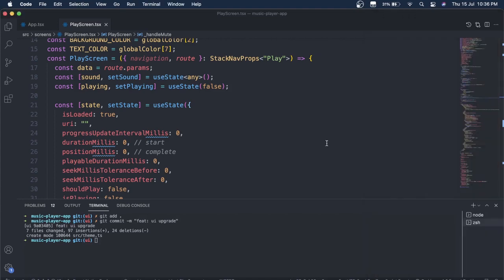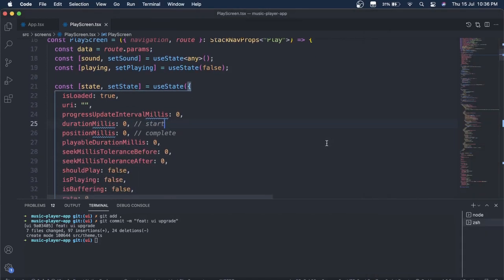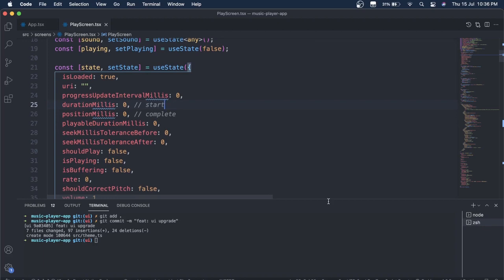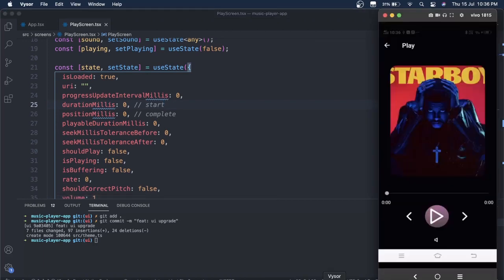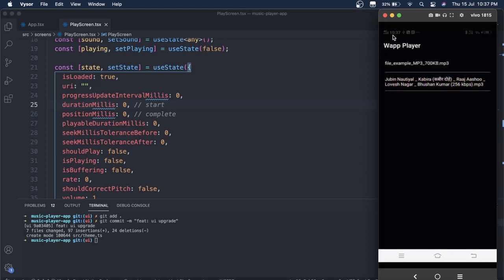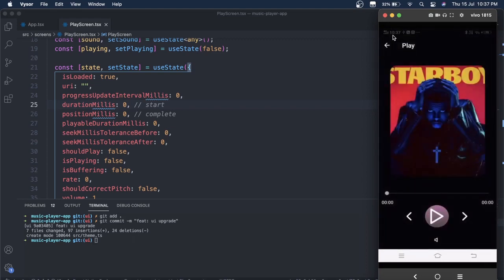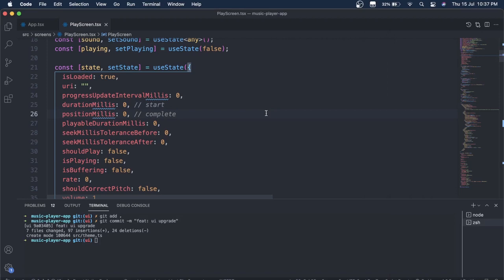Okay, so let me go through the code once, and you will get all the things clearly. I have also updated the UI as well, as you can see. It is not the best UI, but I just wanted to make some changes to the UI, and that's what I did. And I think it's kind of better than before.